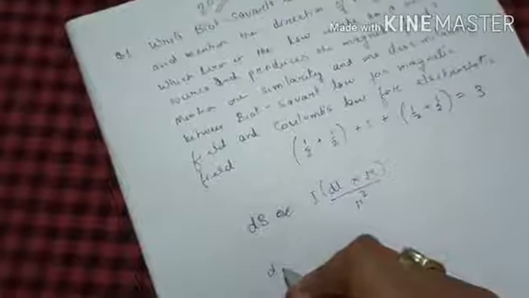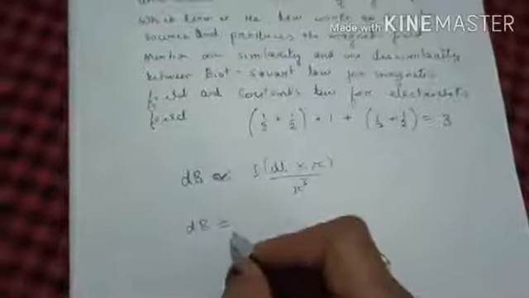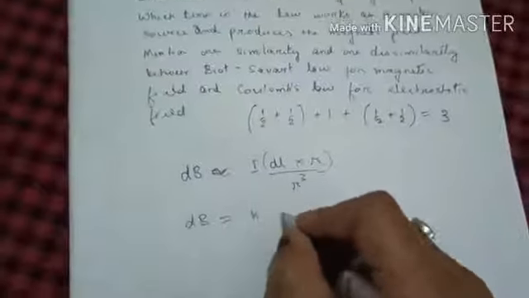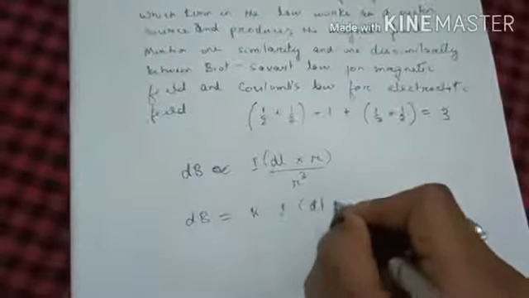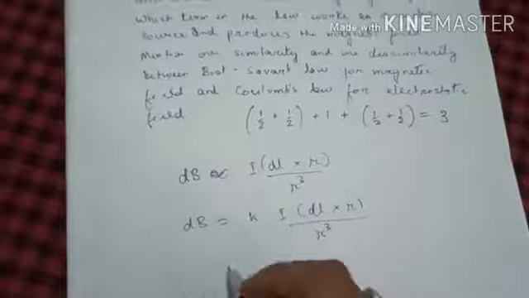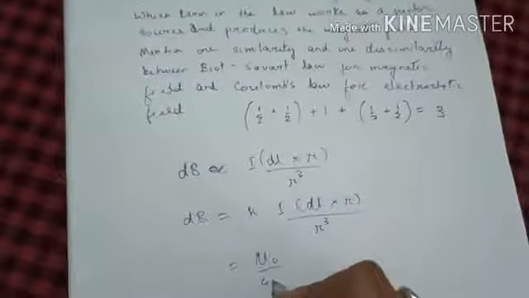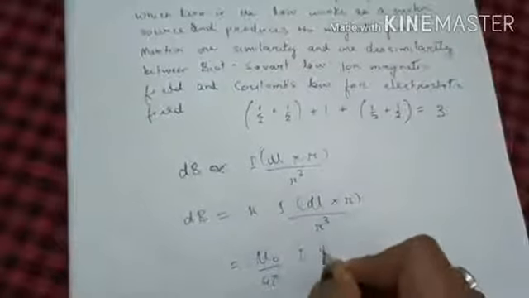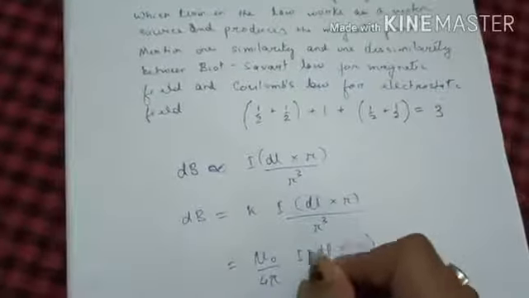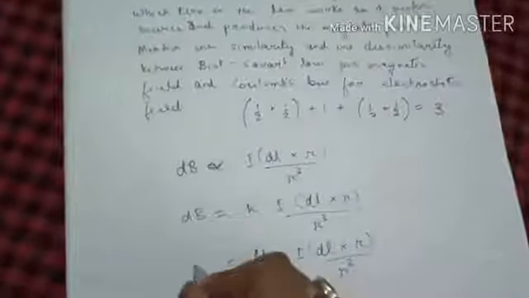Now if we write it in the equation form, then we have to put a constant here: dB is equal to k I dl cross r divided by r cube. After that, what is the value of k? The value of k is mu naught divided by 4 pi. So dB is equal to mu naught divided by 4 pi into I dl cross r divided by r cube.